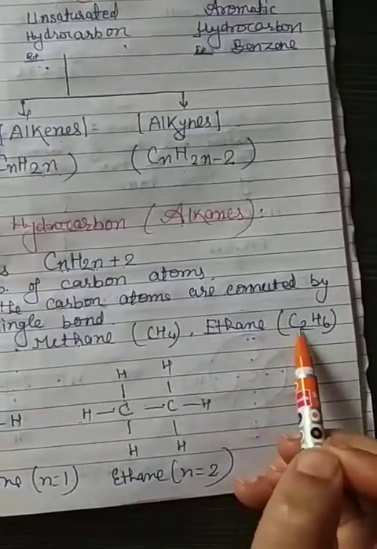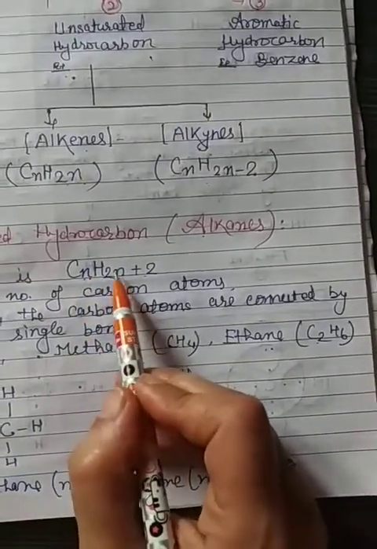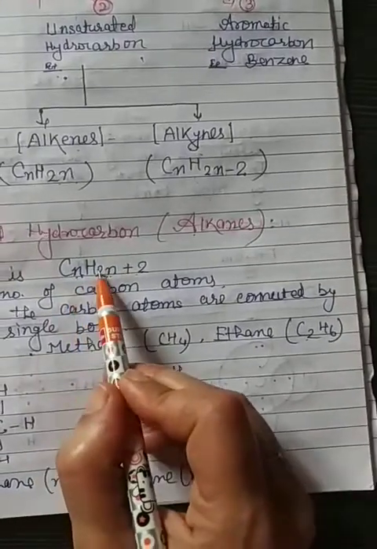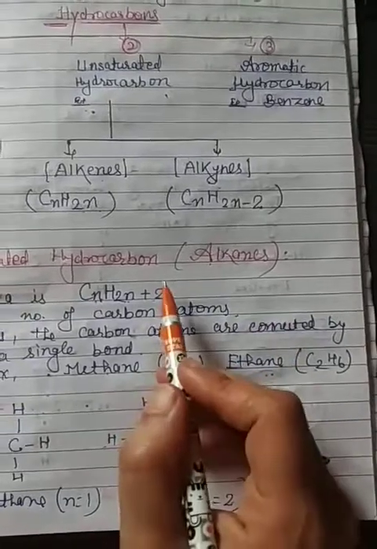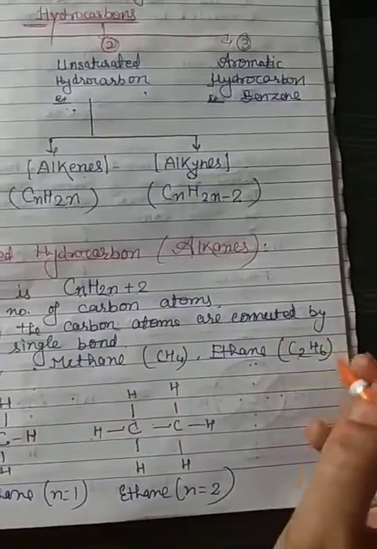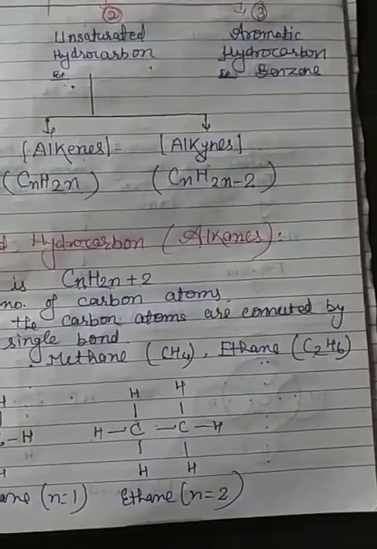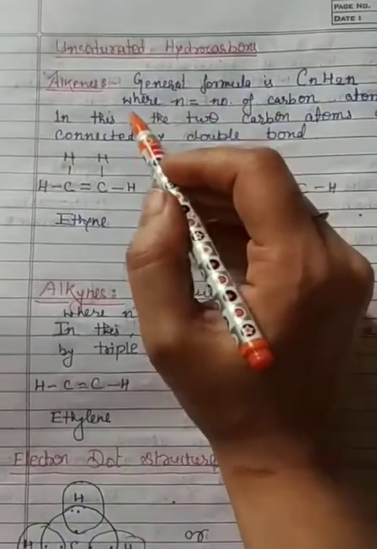Now C2H6 has 2 carbon atoms, so n is 2: 2 times 2 is 4, plus 2 is 6, so C2H6. With this formula we can easily identify whether a compound belongs to the alkane, alkene or alkyne group.